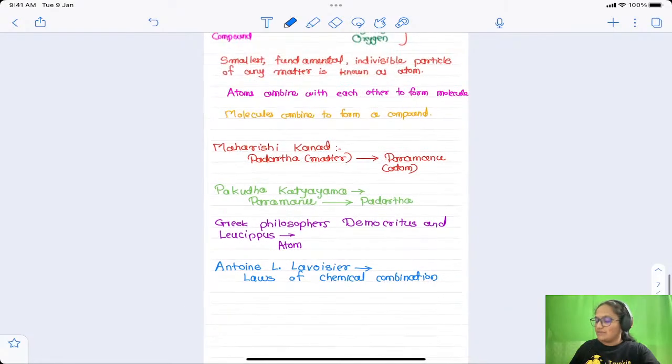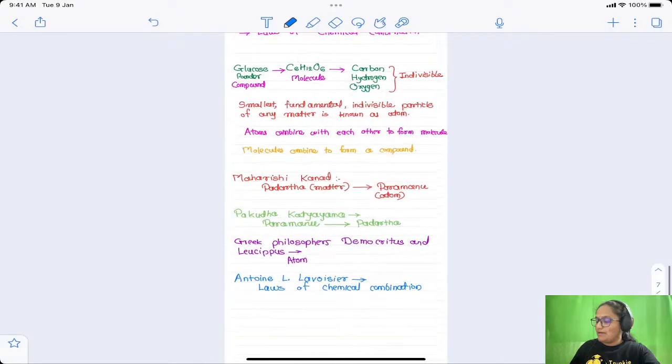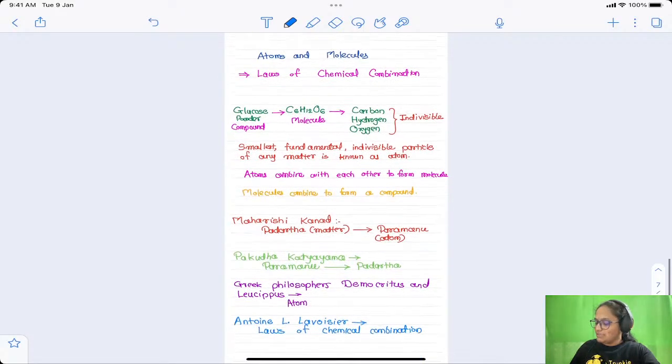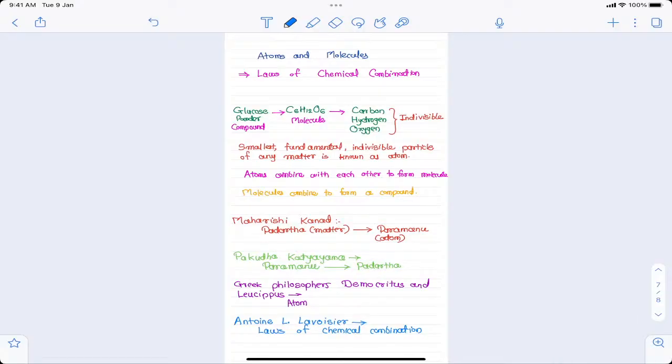Yes, so these are some important introductory parts related to the laws of chemical combination. You can just take a screenshot of this page first of all, and then we will discuss the actual laws of chemical combination one by one.